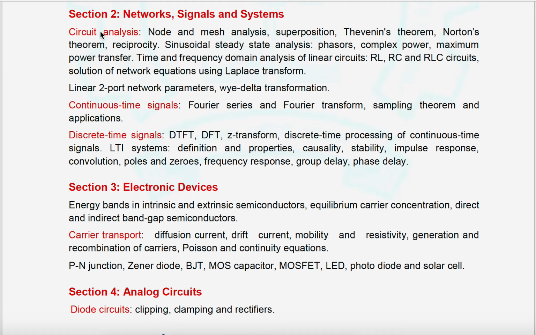Now section 2, networks and signals and systems. The networks subject is the same compared to 2020 and before 2020 papers. In signals and systems, one small change we can observe here: Fourier series and Fourier transform, sampling theorem and applications, DTFT, DFT, z-transform, discrete time processing of continuous time signals, and LTI systems, with some properties, and group delay and phase delay.